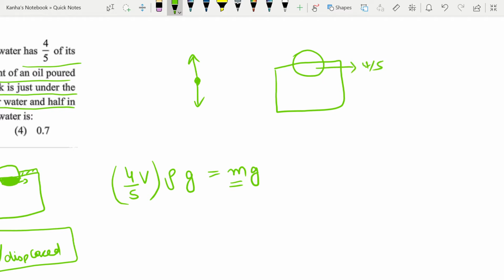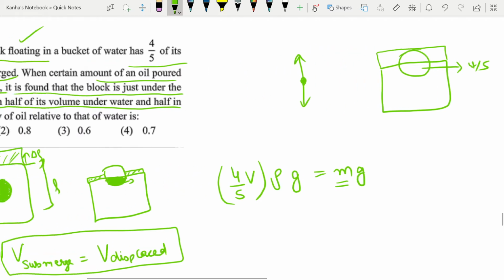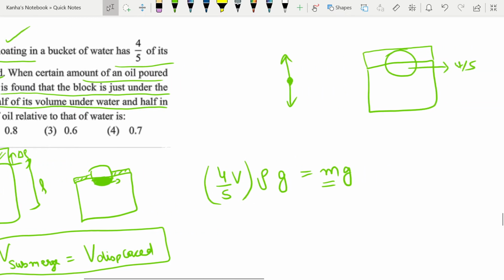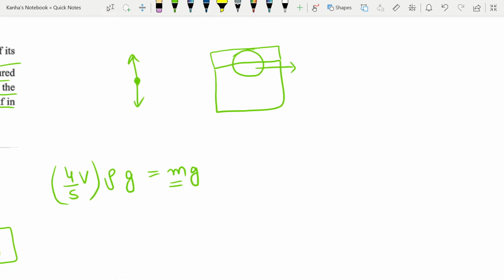When you pour some oil, it so happens that it is completely under. But now how are the volumes distributed? The volumes are distributed such that half of its volume is V by 2 and this is V by 2. This is oil and this is water. So there will be two types of buoyant forces acting on it, one due to water and one due to oil. So let's just take a look at those forces.